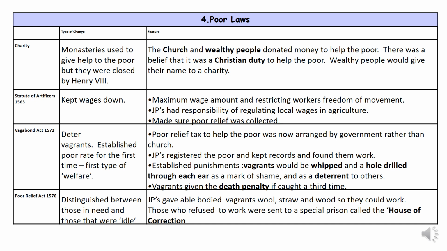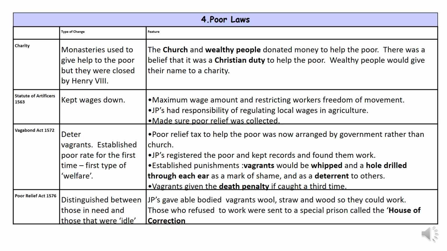This all changes with the Vagabond Act of 1572, and this is where the poor rate, which is kind of like a charity tax, I suppose, that goes towards vagrancy, it's changed because it's no longer local and to be decided by local justices of the peace, but it's nationally set for the first time.